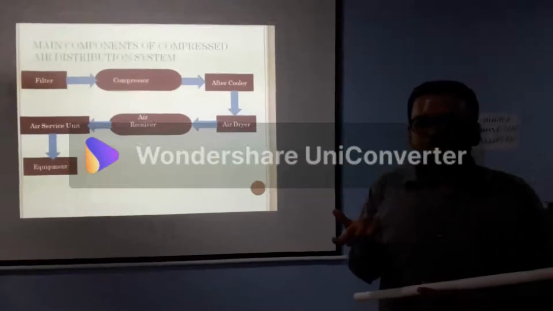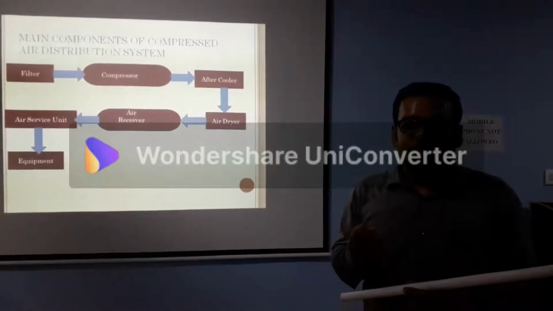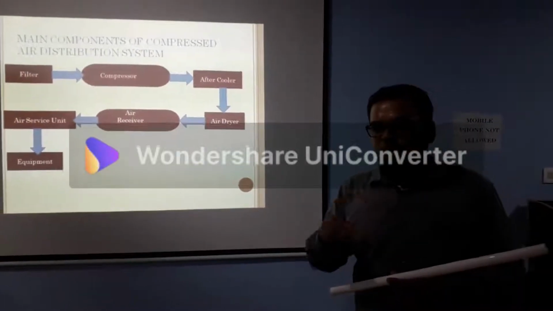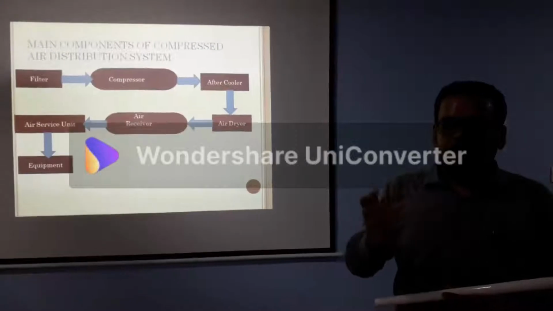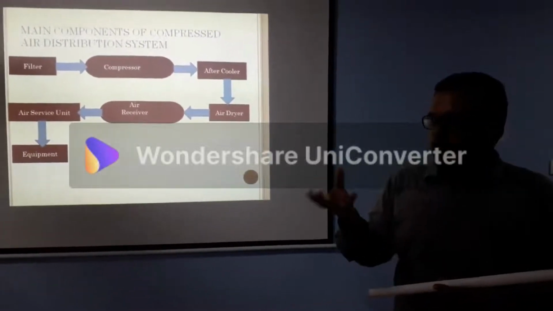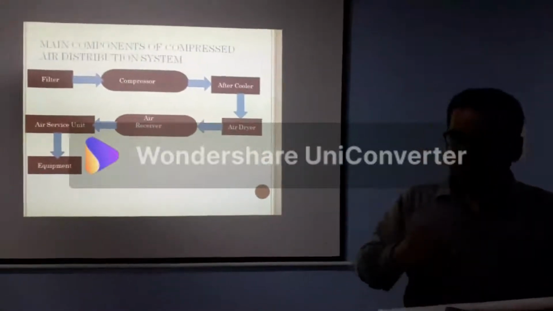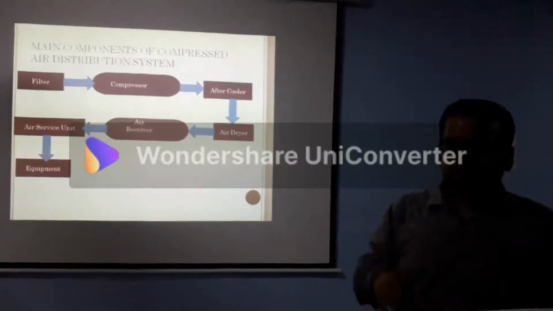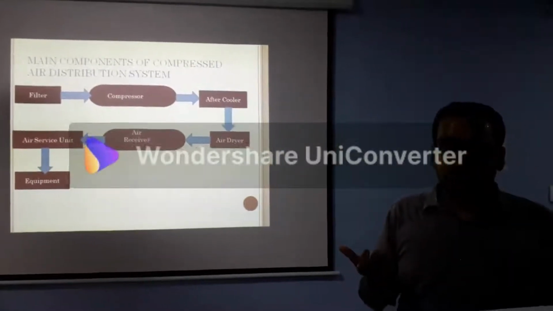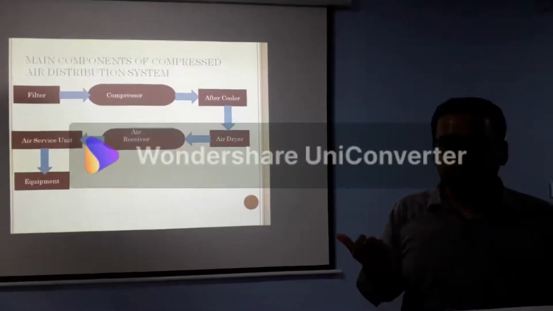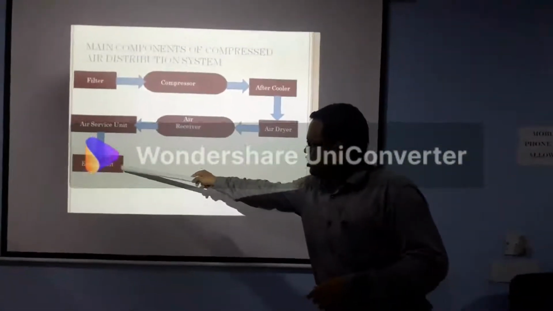What is the function of the lubricator? The lubricator is used to lubricate the pneumatic parts. It injects the lubricant into the air supply. When the compressed air comes in contact with the different pneumatic parts, the friction is reduced with the help of the lubricant. It reduces the wear and tear. Then compressed air comes to the equipment.